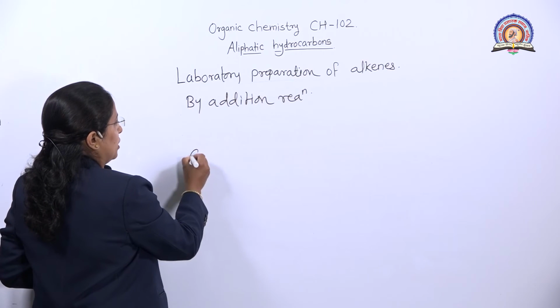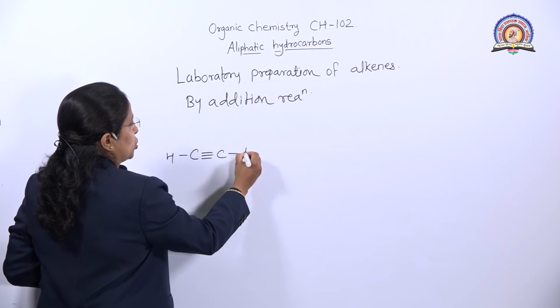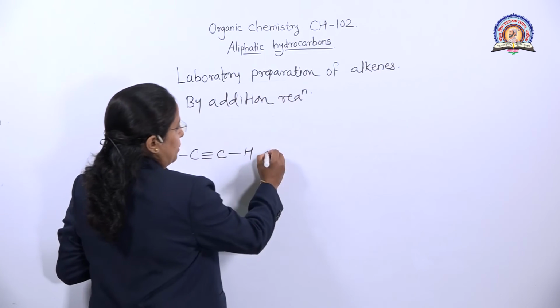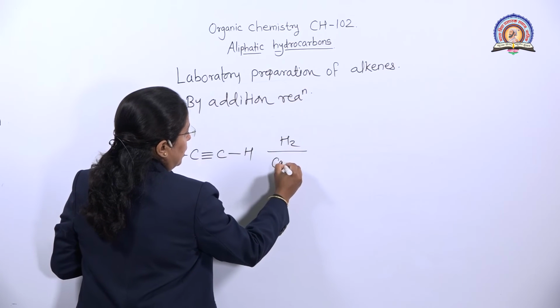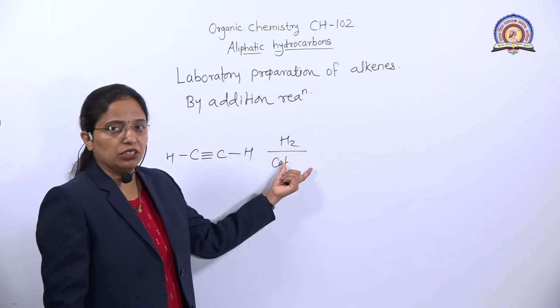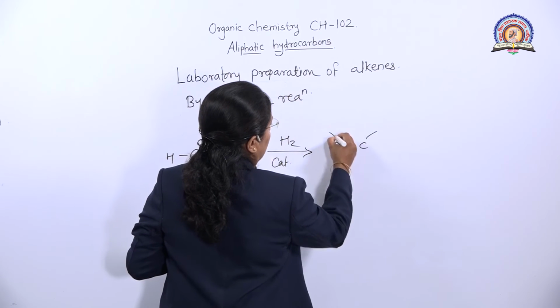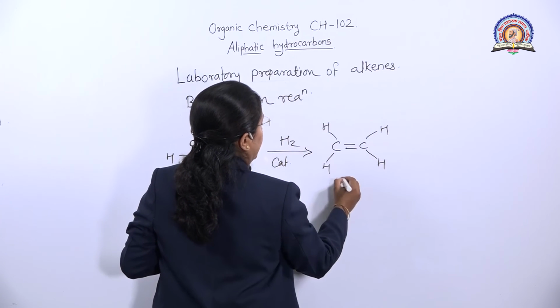Alkynes are nothing but compounds having a carbon-carbon triple bond. In the alkynes, we add hydrogen. That's why we say by addition reaction. This hydrogen, with a catalyst, reduction occurs and we get the product alkene. Right?